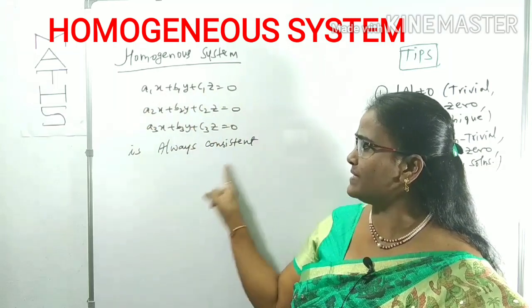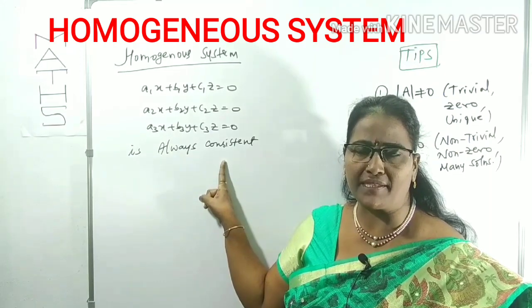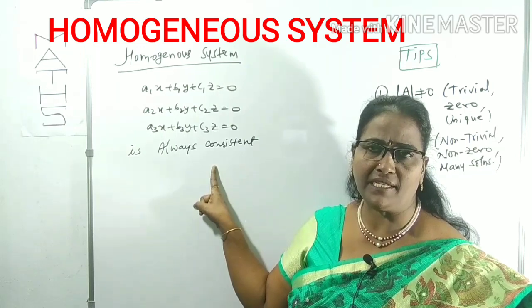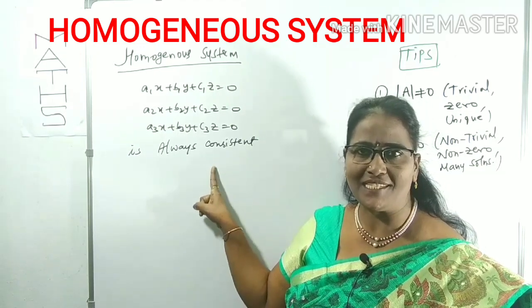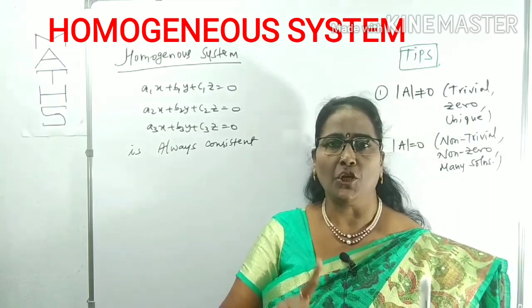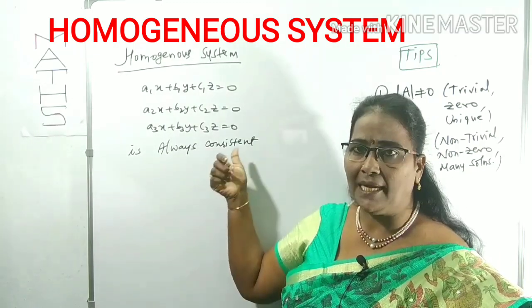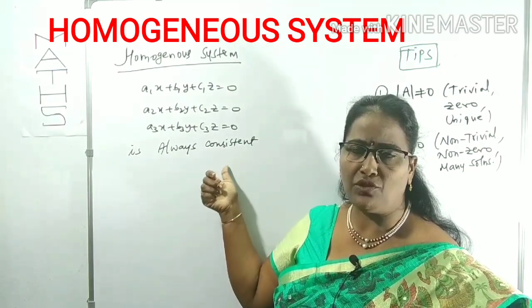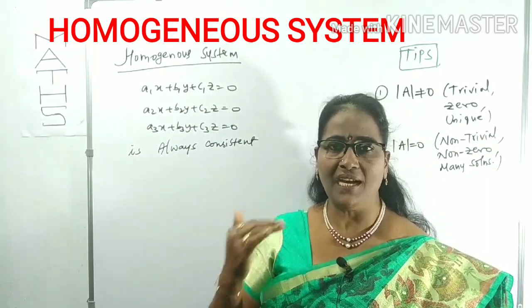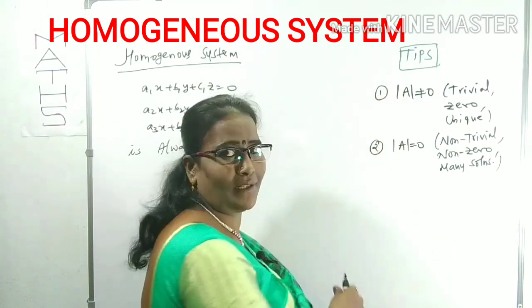We have to know the system is always consistent, means it always has a solution. At any cost, it's not inconsistent. It is always consistent. What is the condition for consistency? Consistency means it has a solution. It has two types of solutions, as already said. What are those? Unique solution as well as many solutions. In case of a homogeneous system, what are the conditions for a unique solution or many solutions? What are their other names? You also have to know that. So I have given those conditions as tips here. We can concentrate on this one.